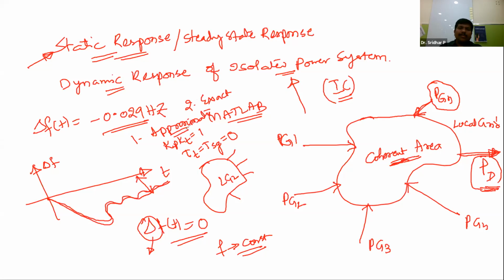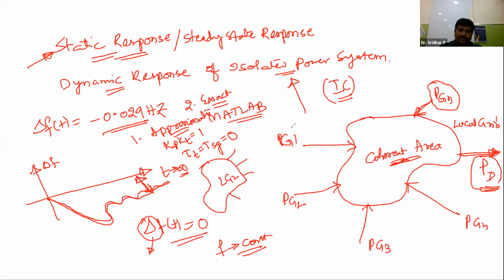Whether it is the approximate curve or the exact curve, we look at the frequency as t approaches infinity. Steady state means t approaching infinity, and whatever the deviation from the expected value of the system and the desired value, it is to meet that desired parameter that we have constructed this total power system.